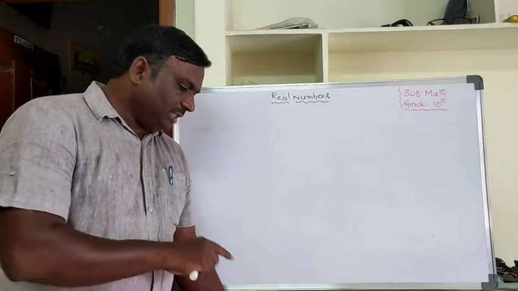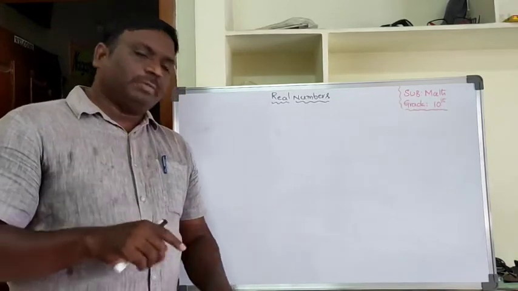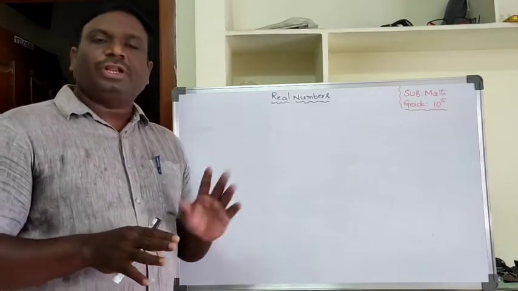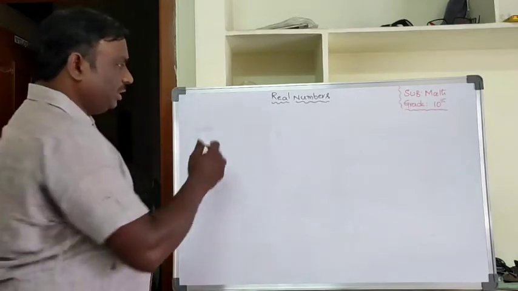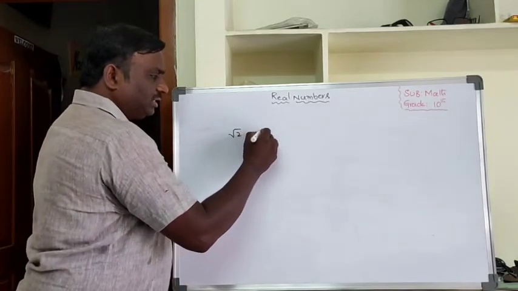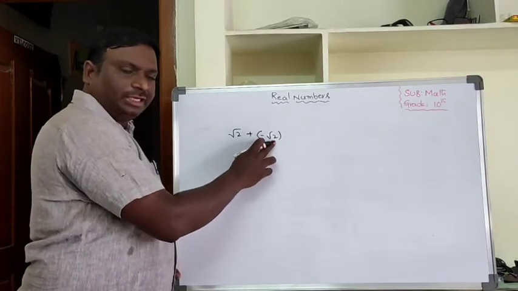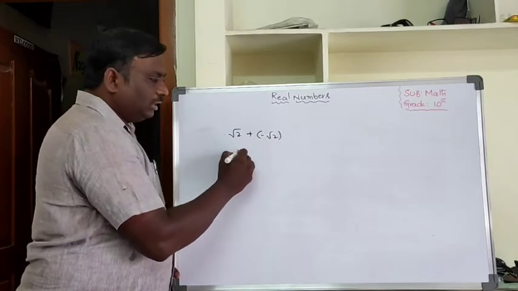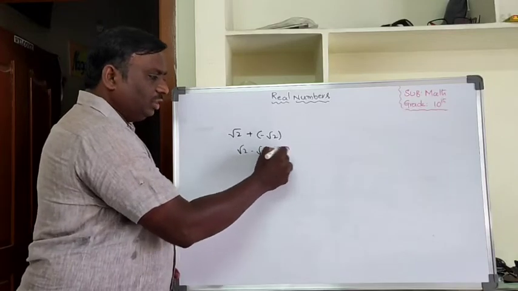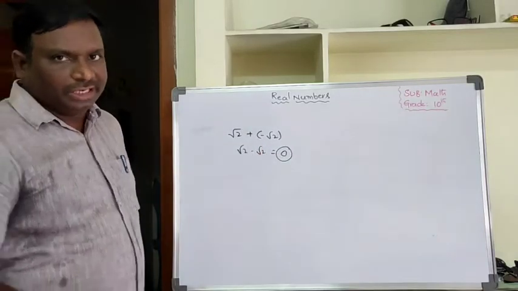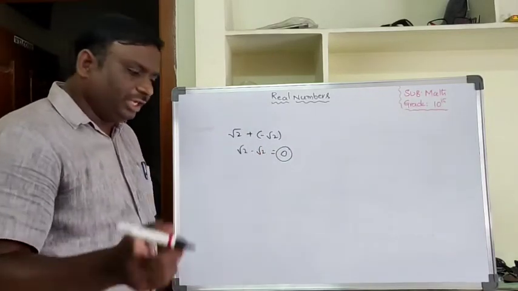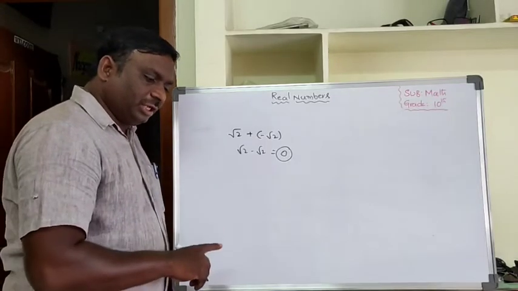Before going to this exercise, the sum of two irrational numbers need not be irrational. If you take root 2 plus minus root 2, this is one irrational and another irrational. The sum of these two irrationals, root 2 minus root 2, is 0. 0 is a rational. Sometimes it may be rational. That's why the sum of two irrationals need not be irrational.